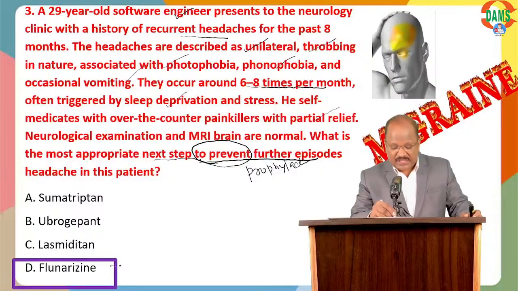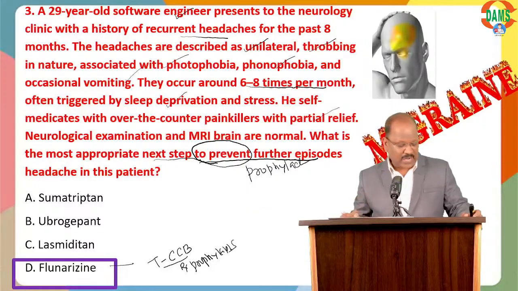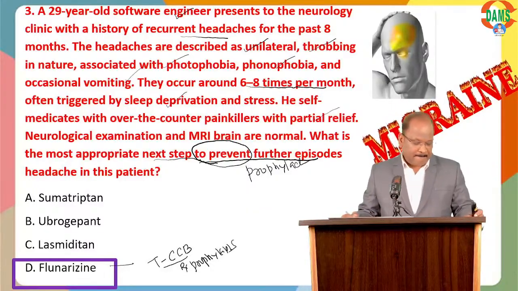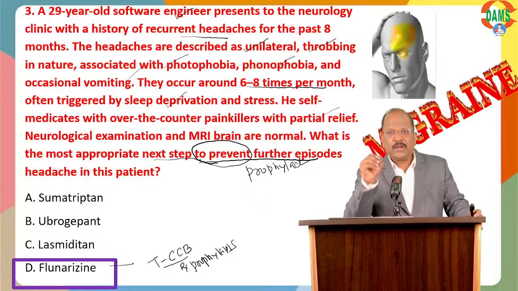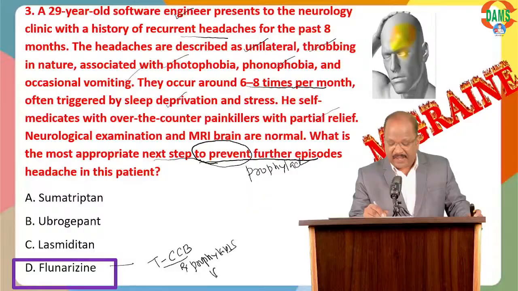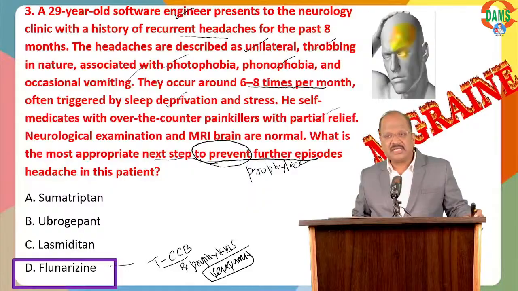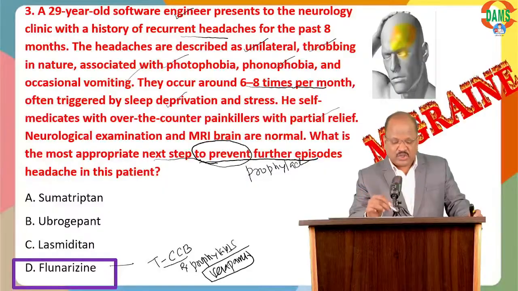Remember, flunarizine is one of the key calcium channel blockers approved for prophylaxis of migraine. So, point one, flunarizine. And you should know which other CCB has a role in prophylaxis. We also go for verapamil. Remember, verapamil and flunarizine are the CCBs that got approval for prophylaxis. But look at the other options: sumatriptan, ubrogepant, lasmiditan.